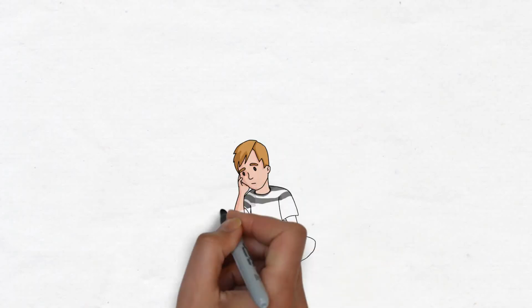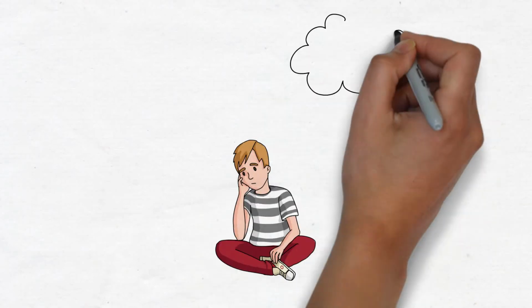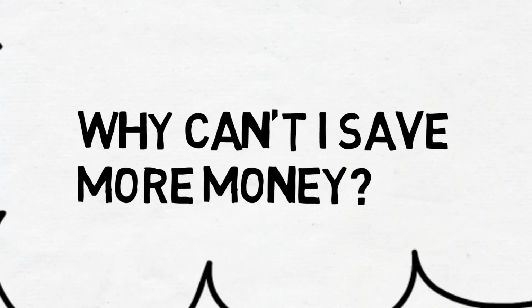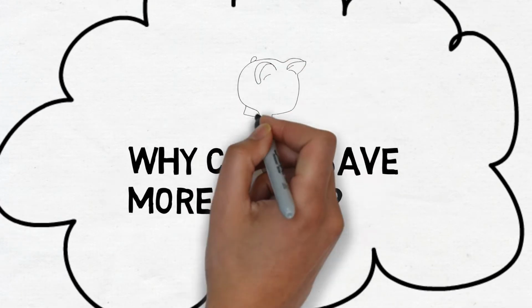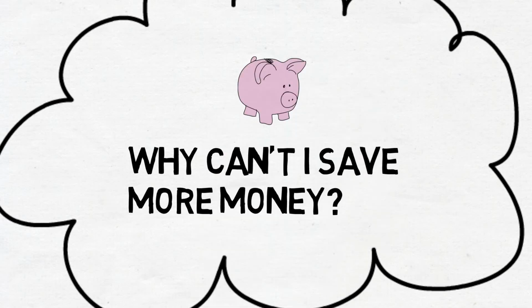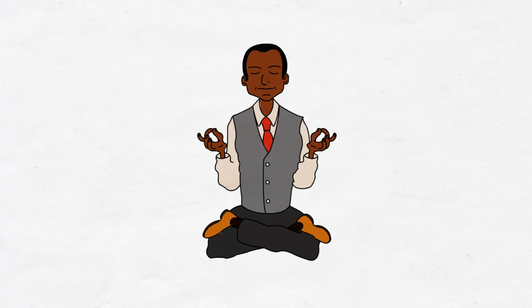This is Jack, and Jack has a problem. He tends to overspend, and he's wondering, why can't I save more money? So Jack shares this problem with his friends, and they suggest that he should see the wise Mr. Econs. Mr. Econs explains that this is due to his lack of self-control.